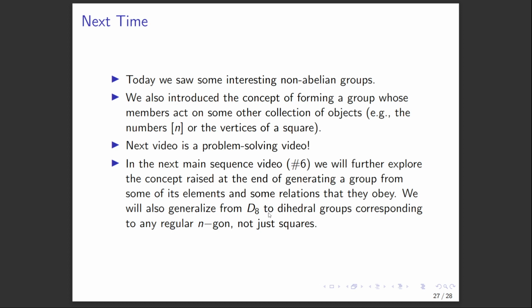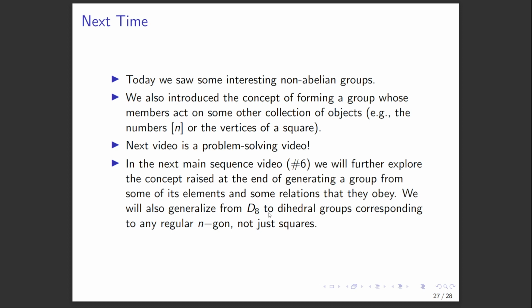And this concept of an action of a group or another algebraic structure acting on another set turns out to be really important, and we're going to spend a lot of time on this. In the next video, it will be a problem-solving video with many worked problems, maybe 5 or 6 problems.